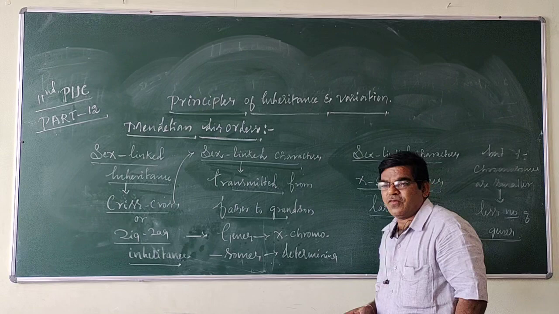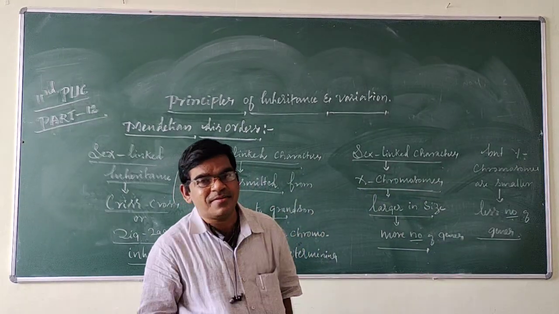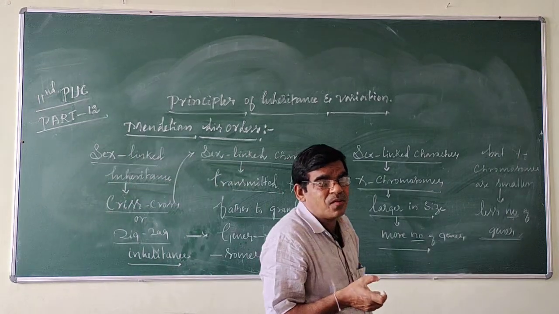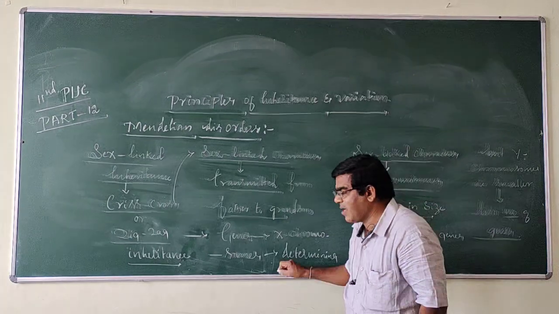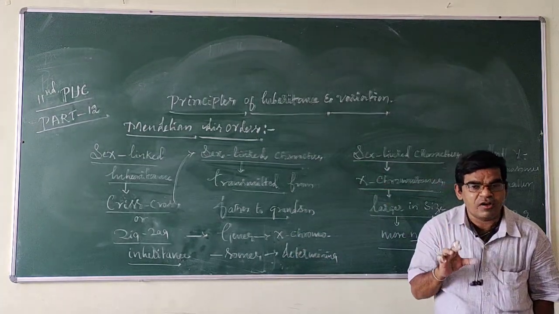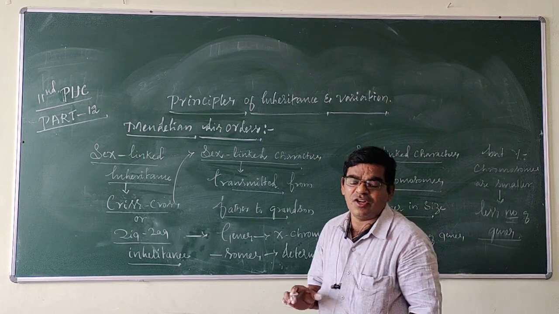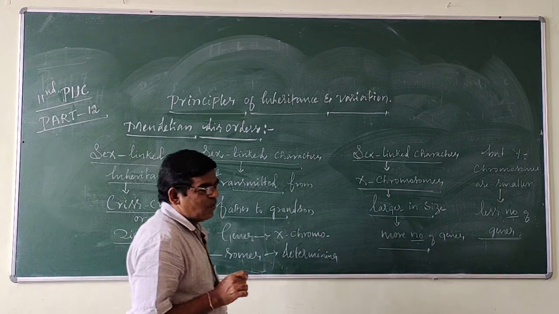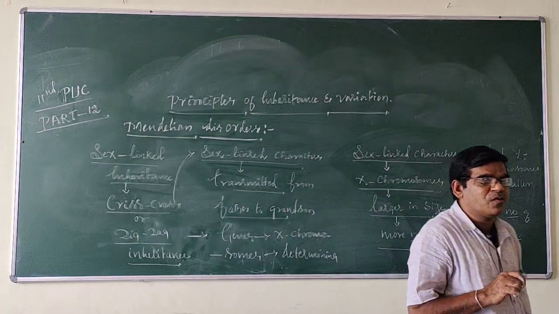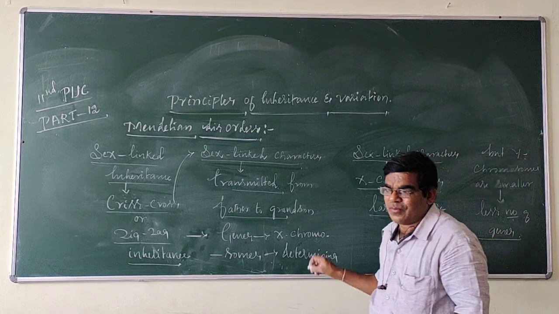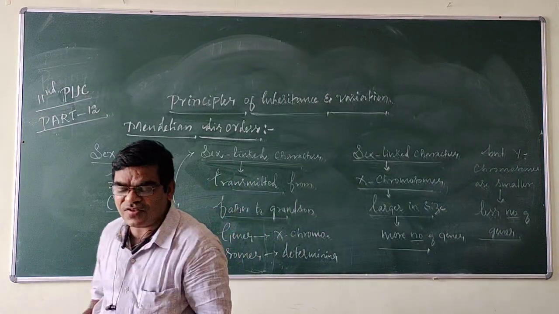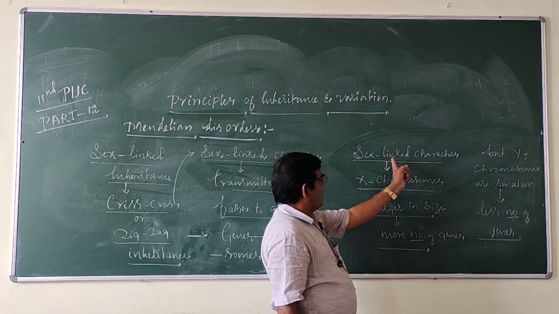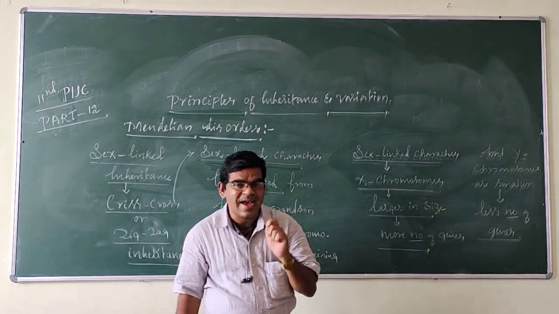Because the X chromosome is larger in size and contains a large number of genes, but the Y chromosome is smaller and contains fewer genes. That's why the genes on the X chromosome determine sex-linked characters.